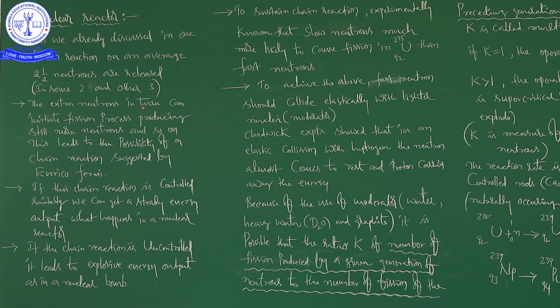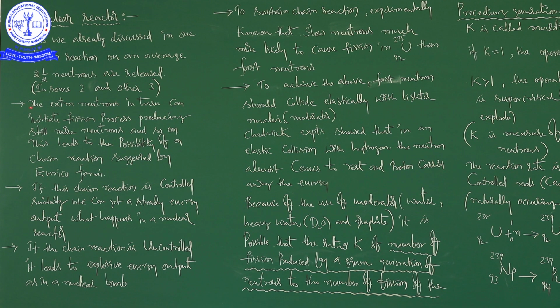For one fission reaction, we need only one neutron. Sometimes 2 neutrons are released, sometimes 3, so only one neutron is enough to participate in the nuclear fission. The extra neutrons released will again participate in the fission reaction.